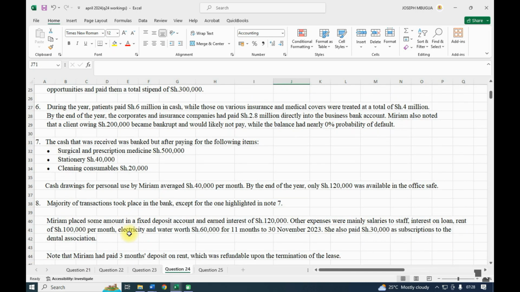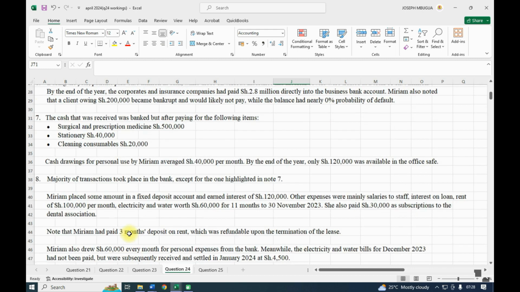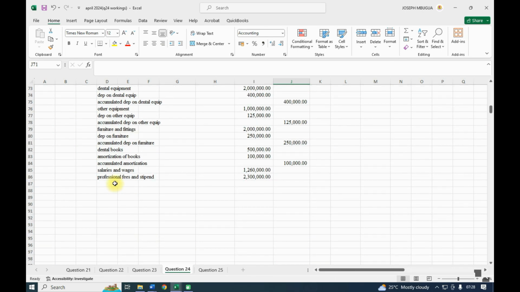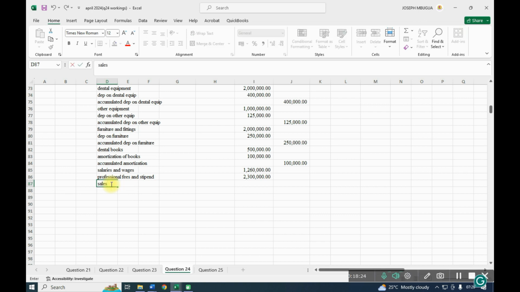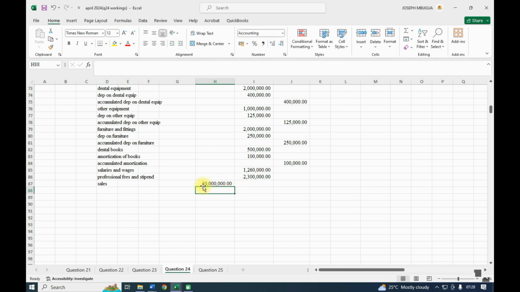Yeah, number 6. During the year, the patients paid 6 million in cash, while those on various insurance and medical cover were treated at a total cost of 4 million. So we have the sales, or income. Sales for the service that we sold. We sold services valued at 10 million.